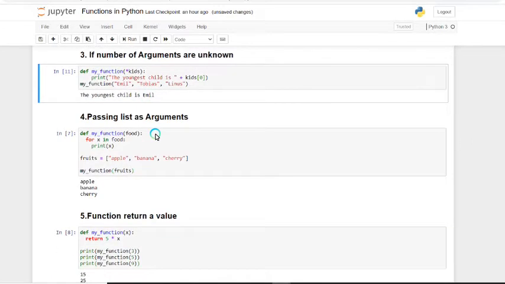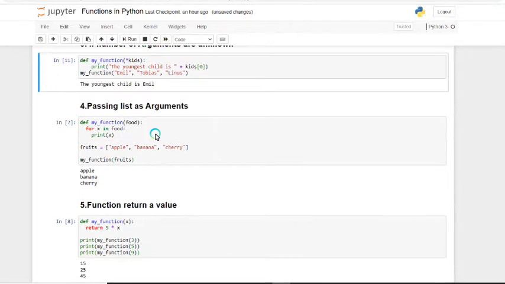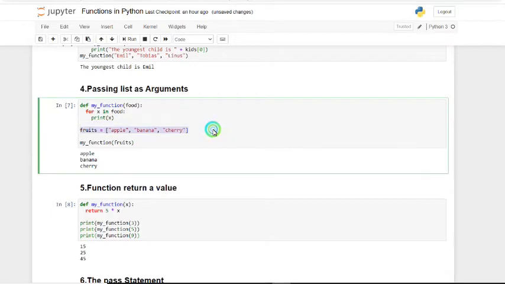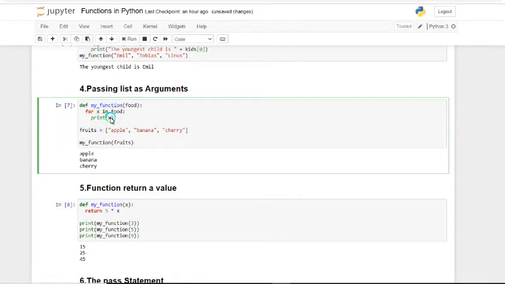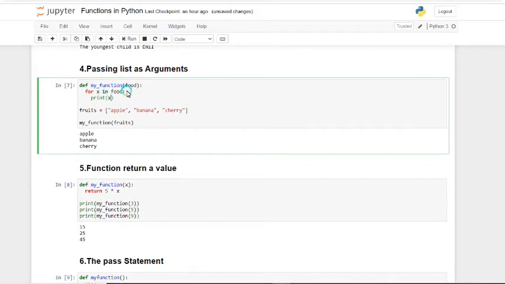And next, we can also pass arguments as a list to the function. Here we have defined a list: apple, banana, cherry. We pass that list to the function, where it comes in as food. Then we execute a for loop, and inside the for loop we display the values coming from the list. While executing this for loop, we can see apple, banana, and cherry, these 3 values.